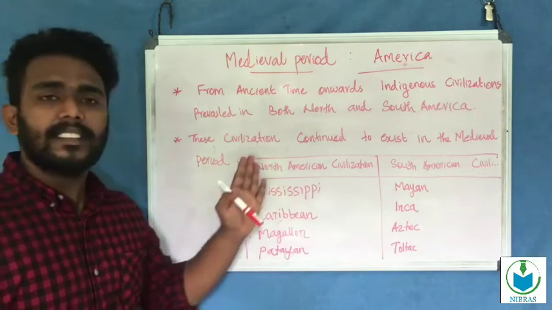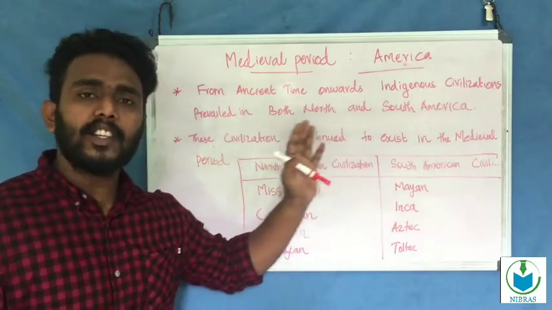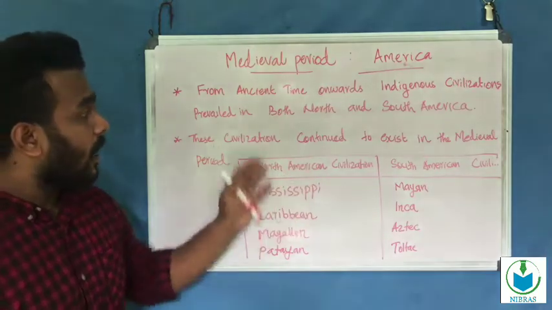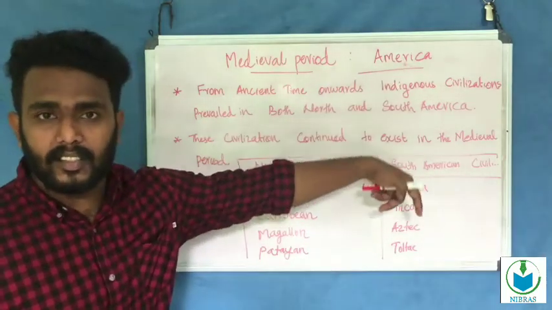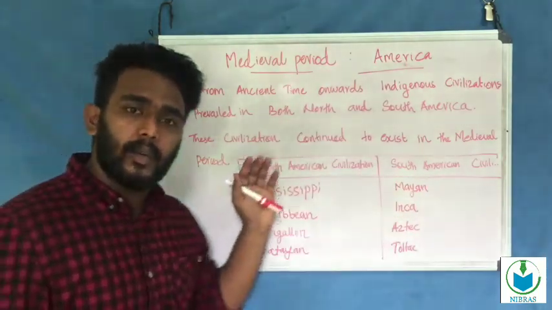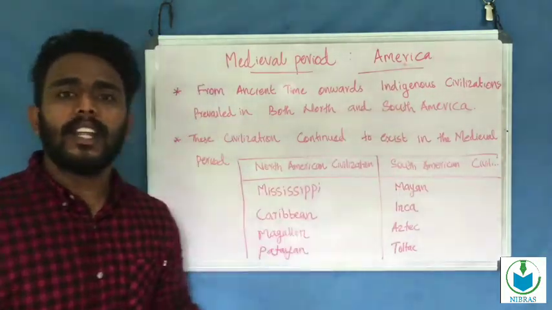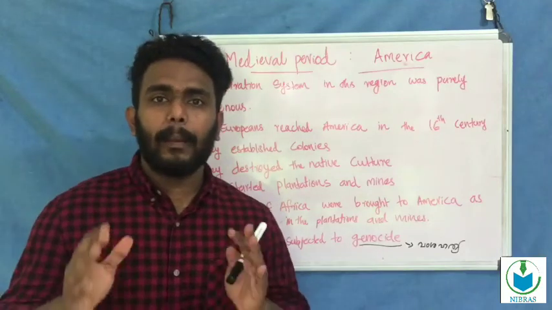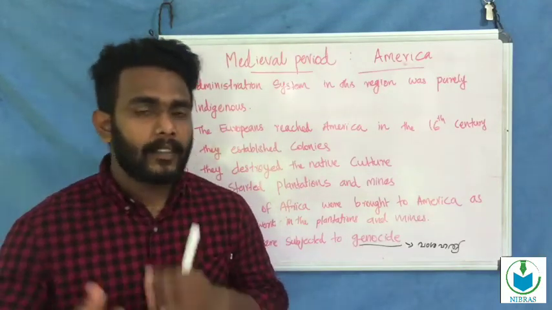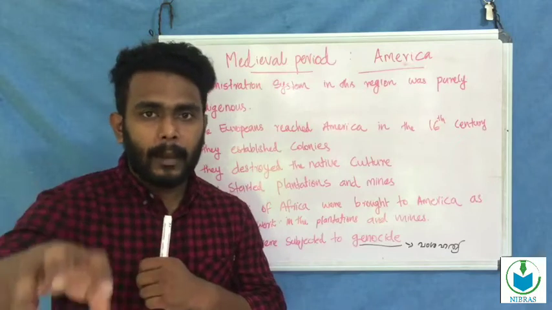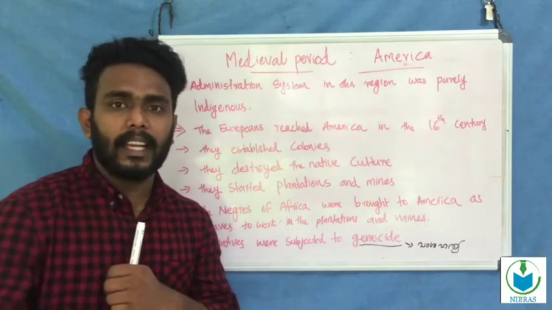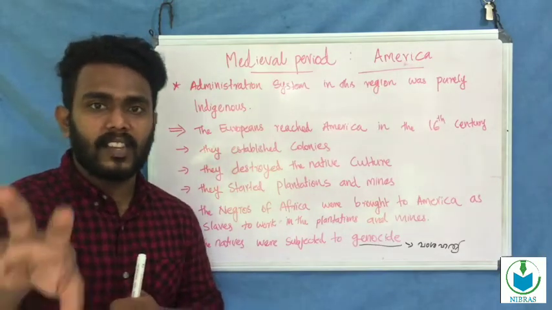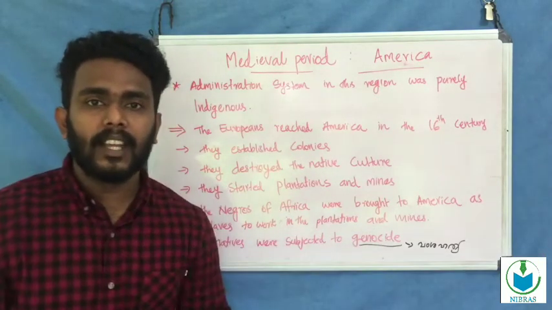These civilizations continued into the medieval period also. They were ancient-time civilizations that continued through the medieval period. We are discussing the medieval period of America, where in North America and South America some civilizations prevailed and continued through the medieval period.